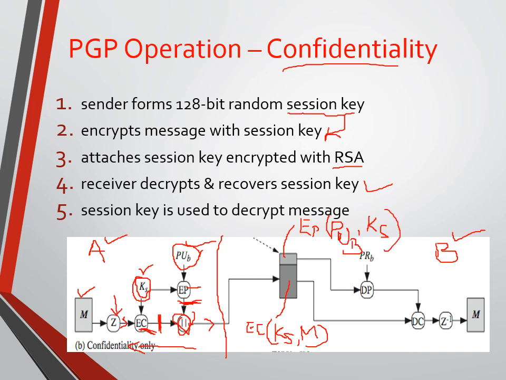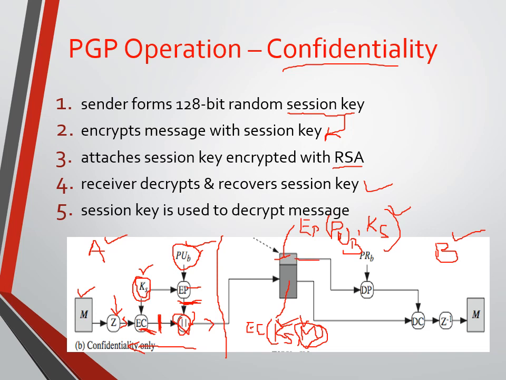Let me repeat here. The receiver is going to receive two parts. One part has the encrypted secret key; for encryption, we are using the public key of user B. The second part has the conventional encryption of the message, and that message is encrypted by using a secret key. So we need to retrieve the message. In order to retrieve a message, we need to perform decryption. For decryption, we need the secret key. That secret key is present in the first part, so we need to retrieve the secret key first.